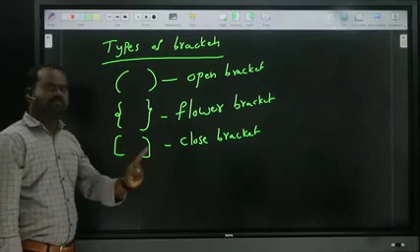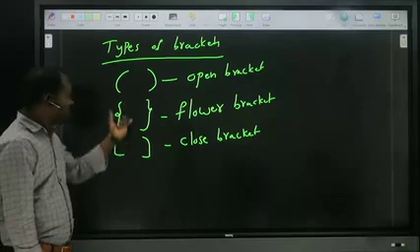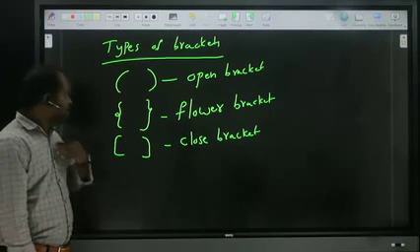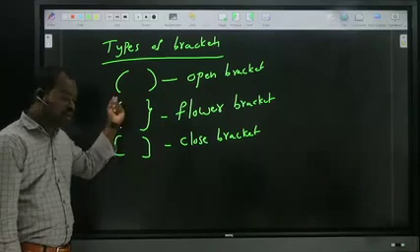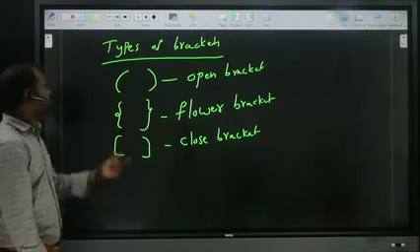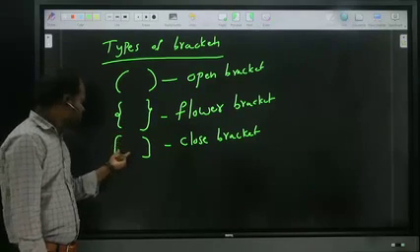If only one bracket is there in your question, no problem at all. If all three brackets are there in your question, then we should give preference in the order in which I wrote them. That means first preference for open, second preference for flower, third preference for close.